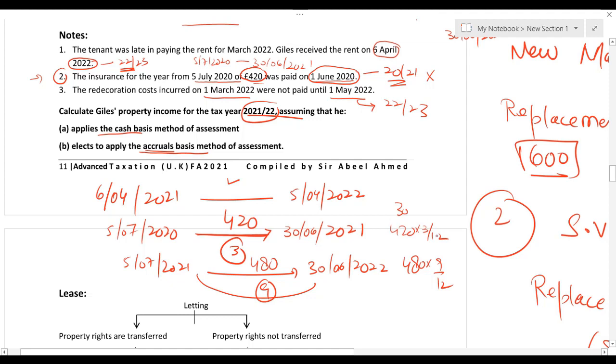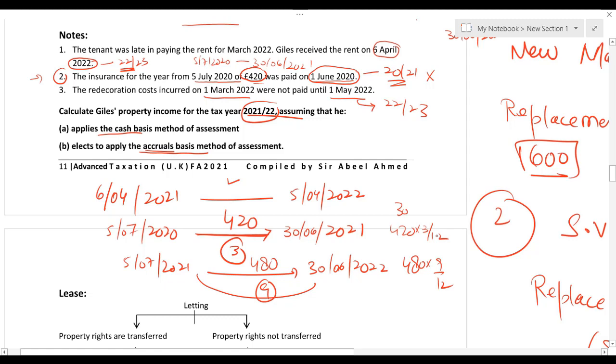Now actually what are we doing? We are just checking how many months of the insurance fall in the relevant tax year 21-22. Because on accrual basis, you have to time apportion the expenditure when it is for a longer period of time.